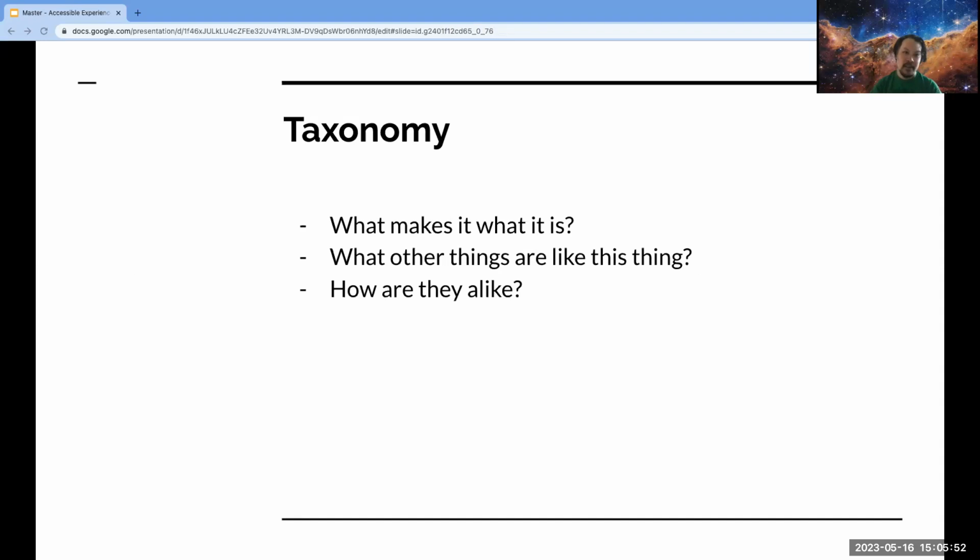Taxonomy. What makes it what it is? What other things are like this thing? How are they alike? Define the component parts of your thing. Where things are alike, ensure they share a common label. The nuance which makes things unique can be found with what is assigned to each label.